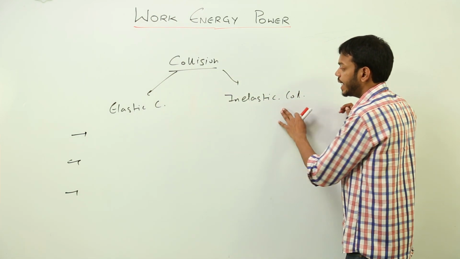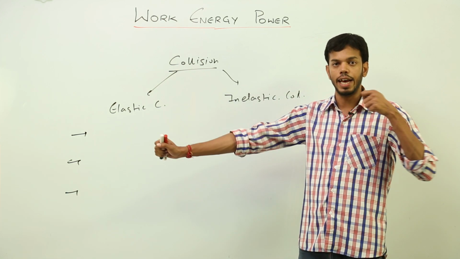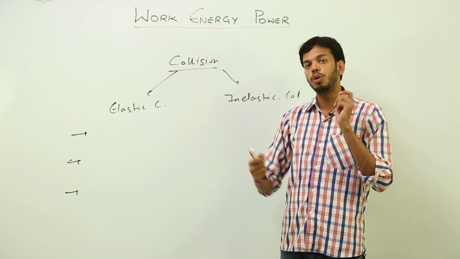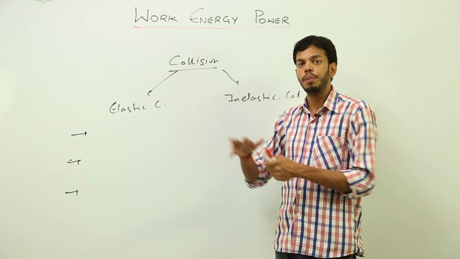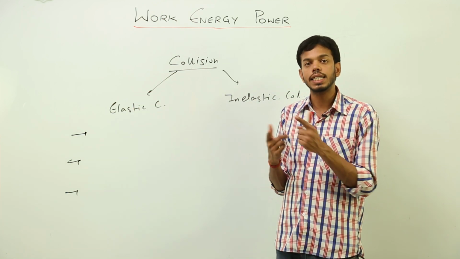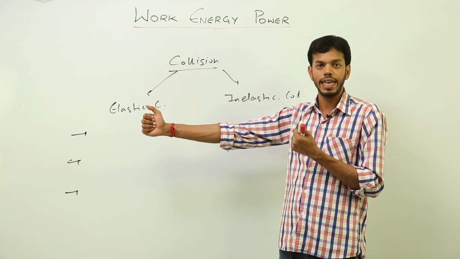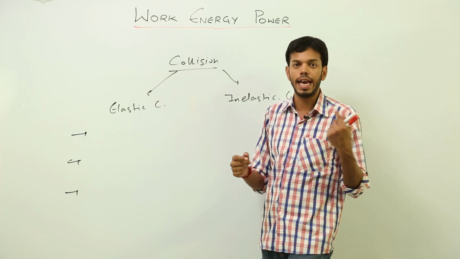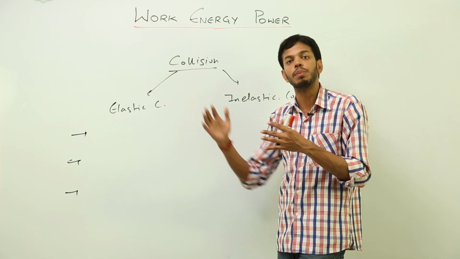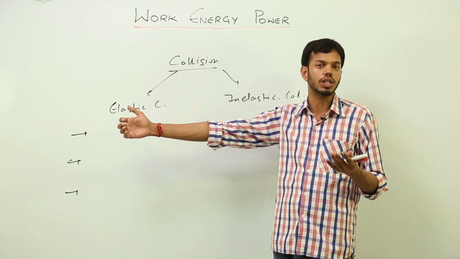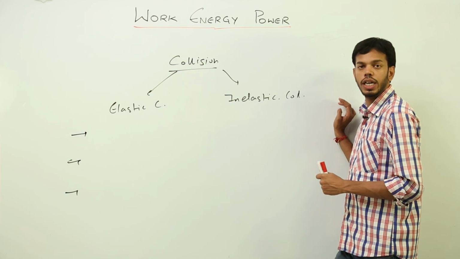So those are examples of elastic collision. And for inelastic collision, consider I fire a bullet or an arrow at a target. Suppose the target is a wooden block. The bullet gets embedded in the wooden block and both of them move with a common velocity. That is inelastic collision, because the bullet did not come back after hitting the wooden block, right? The same is the case with an arrow. When an arrow is given some kinetic energy and thrown at the wooden block, it gets embedded in it and both move further with some velocity. It is not going to come back. So both of these examples fall into inelastic collision.